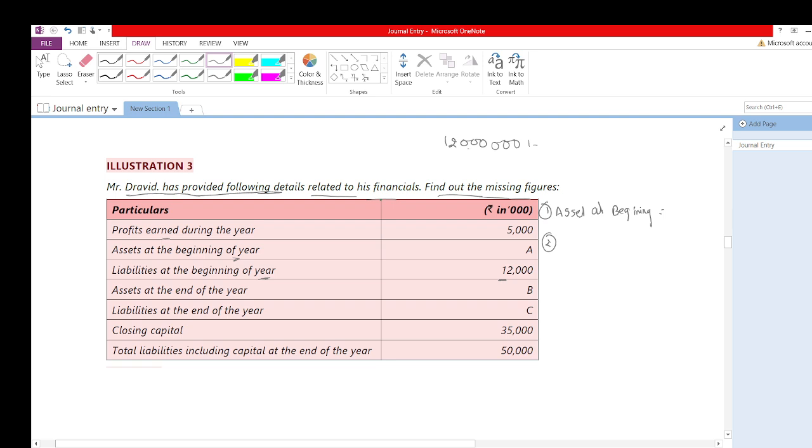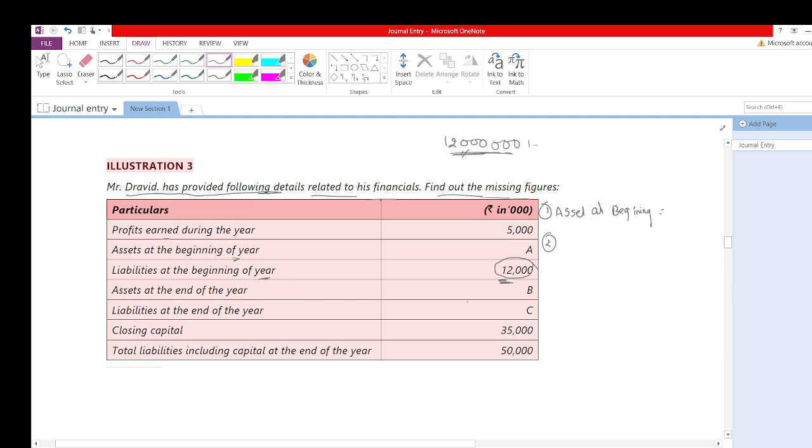It will be 1 crore 20 lakh. So I'll not write that; I'll just take this, and when solving this equation I'll write rupees in thousands. Please understand, it is just to make it very simple. So liabilities at the beginning of the year is given as 12,000.